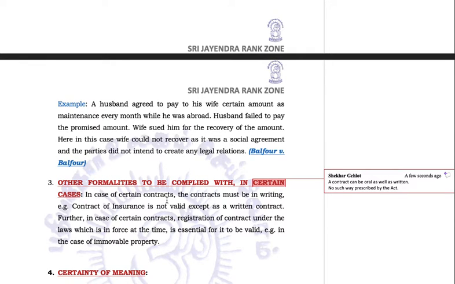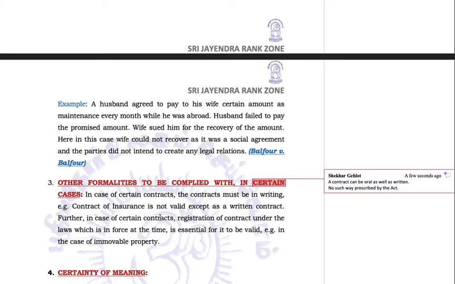In cases of certain contracts, the contracts must be in writing. But in certain cases the contracts have to be in writing because the law suggests so. A contract of insurance is not valid except as a written contract. A contract of insurance has to be a written contract. Why? Because our IRDA, the Insurance Regulatory and Development Authority, says so. So that is why it's a written contract.